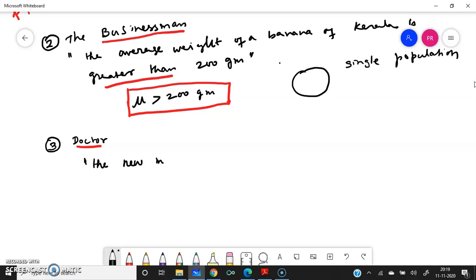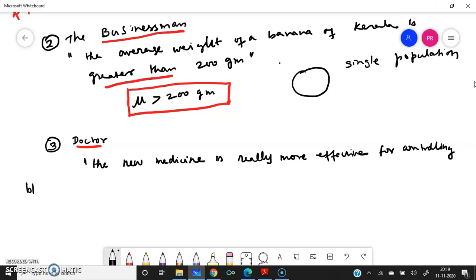The new medicine is really more effective for controlling blood pressure than the old medicine.